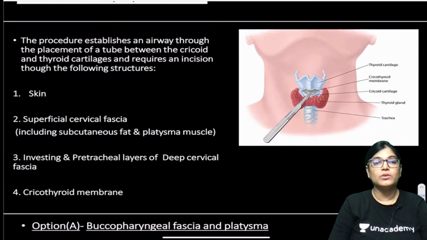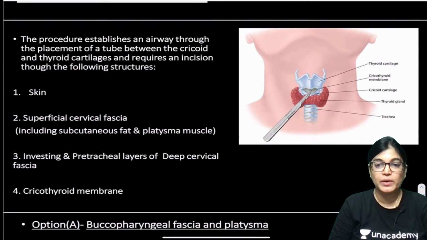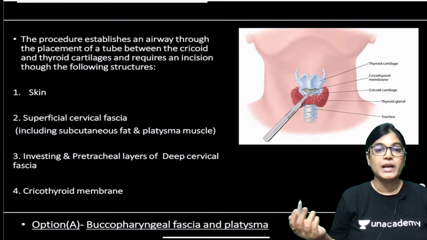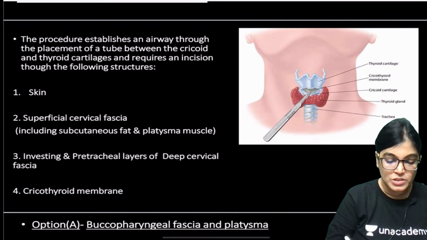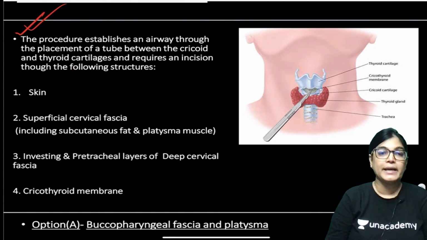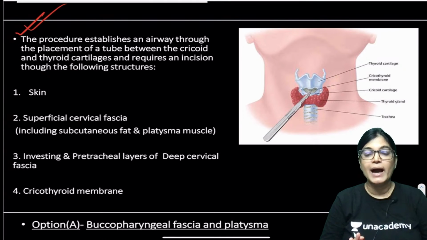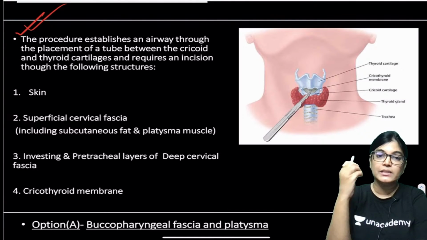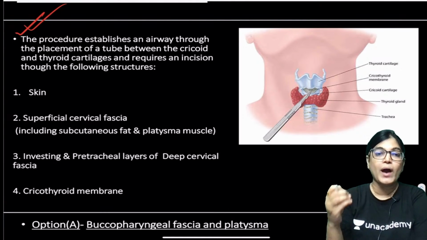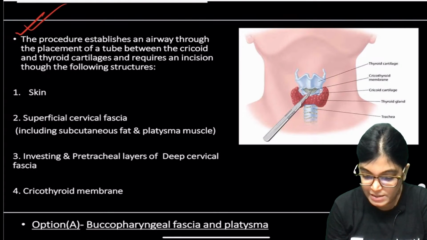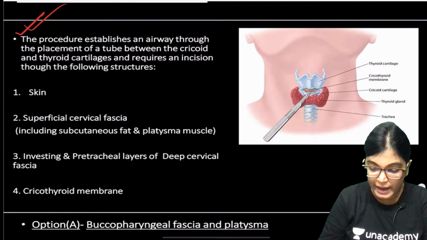So, the answer which we have to give is the procedure which has to be done and which structure has to be incised. Now, what is the procedure? The ultimate goal is to establish an airway, placement of the tube. We have to put the tube, and the exact location of the tube being introduced is exactly between the cricoid and the thyroid cartilage. Okay, as you can see in this diagram, this is the neckline.